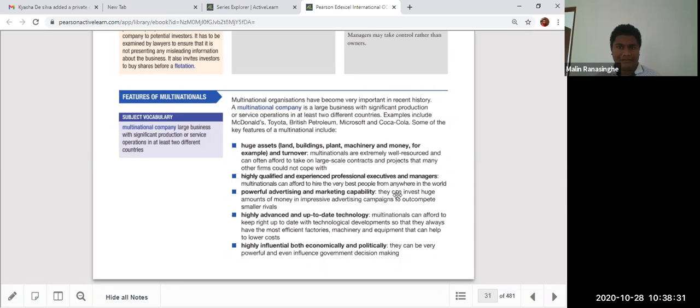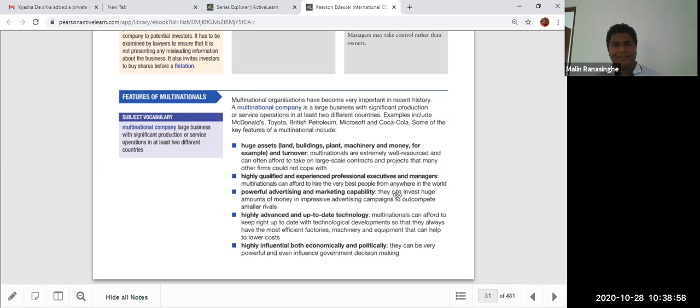For example, look at the Tata Group. In the 2016 financial year they earned 100 billion US dollars net income, right? They have Tata Steel, Tata Motors, hotels like the Taj Hotel. In Sri Lanka, Taj Samudra is also owned by the Tata Group. It's a big company in the world.